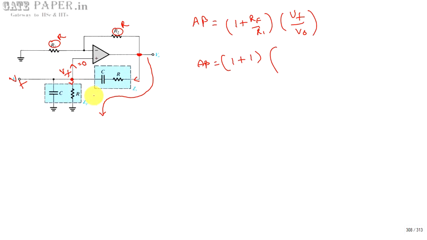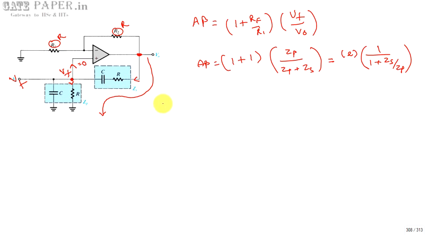Using the voltage division rule with ZP and ZS, it will be equal to ZP by ZP plus ZS. This part is simply resistance: 1 plus 1 is 2, into ZP. If you take common, you get 1 by 1 plus ZS divided by ZP.